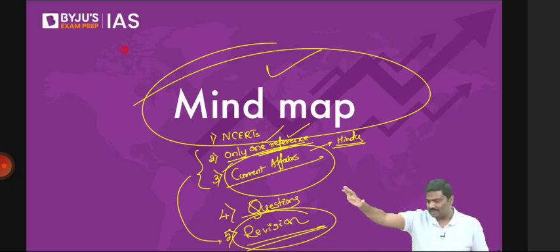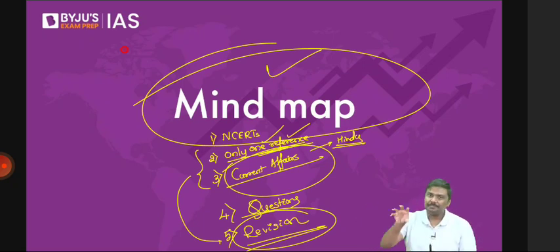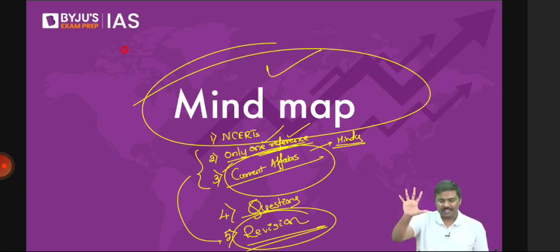Do not complicate it. What is required for UPSC? Can you explain the concept? That is more than sufficient. Do not memorize all the formulas. Do not memorize all the calculations. UPSC is not going to ask you those calculations. Done? So the 5-point agenda: NCERTs, 1 reference book, update your current affairs, solve as many questions as possible, and finally, revision. This is a 5-point formula that I would simply advise to you in order to crack the GS paper 3 Indian economy, both prelims as well as mains.